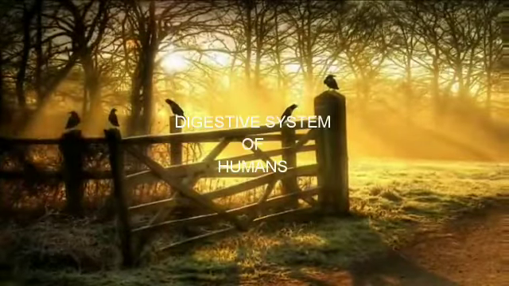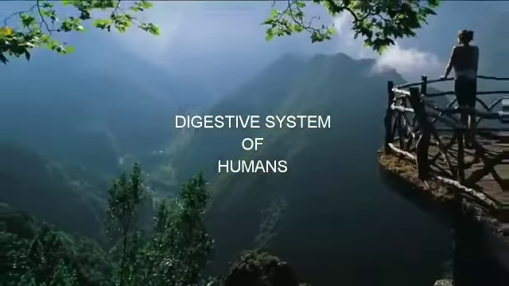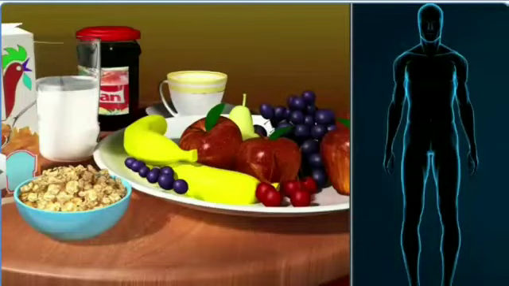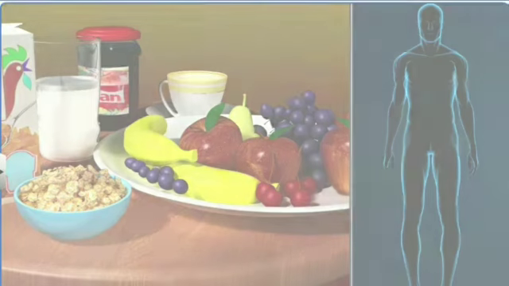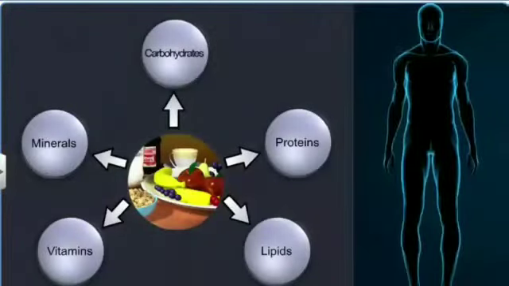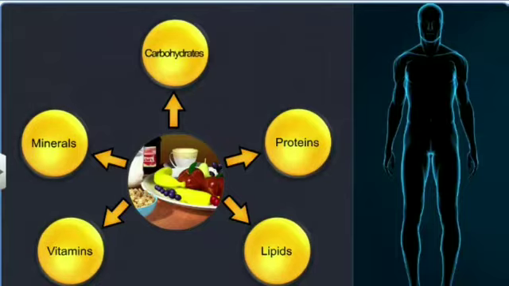Now we can see about the digestive system of humans. Food is defined as a composite mixture of various substances. It contains carbohydrates, proteins, lipids, as well as vitamins and minerals. It supplies energy for day to day life activities.